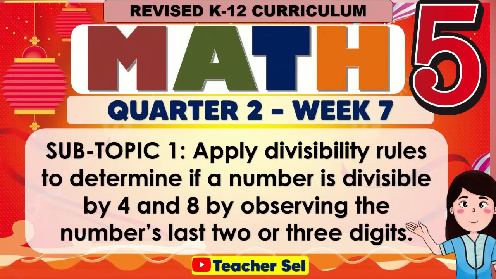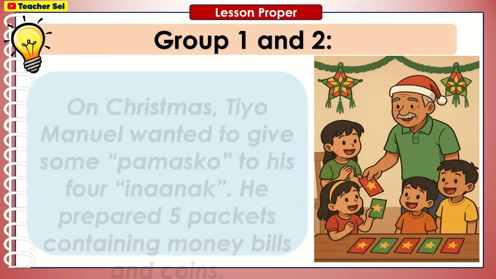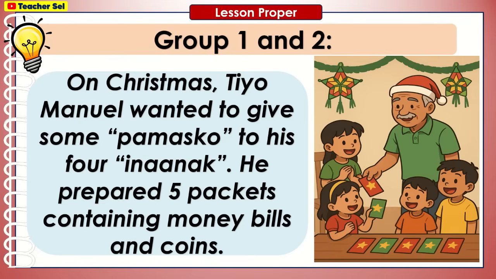Subtopic 1. Apply divisibility rules to determine if a number is divisible by 4 and 8 by observing the number's last 2 or 3 digits. For Group 1 and 2. On Christmas, Tio Manuel wanted to give some pamasko to his 4 inaanak.